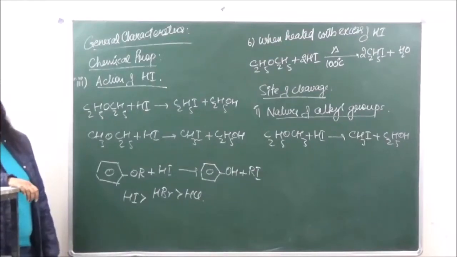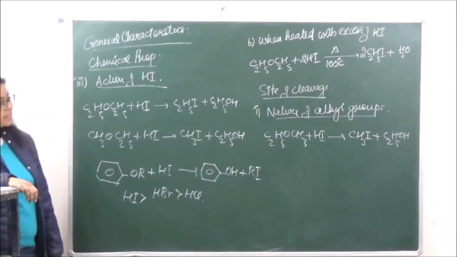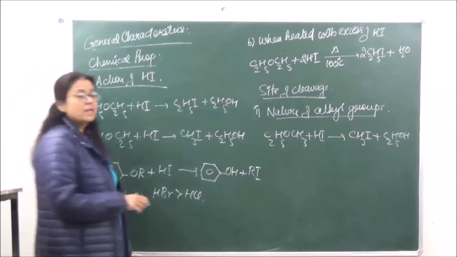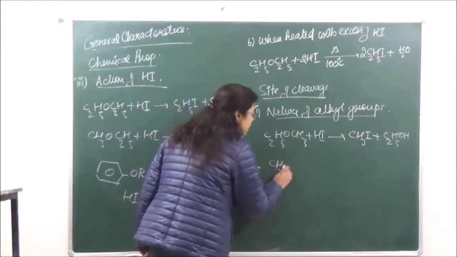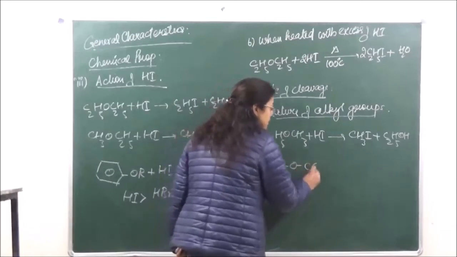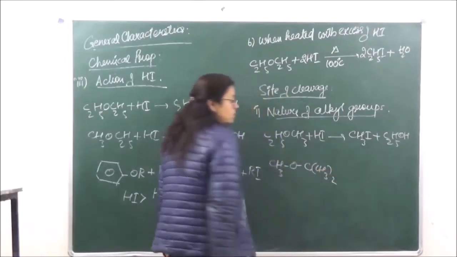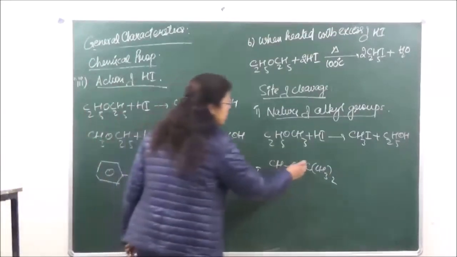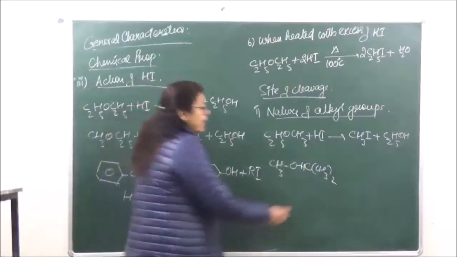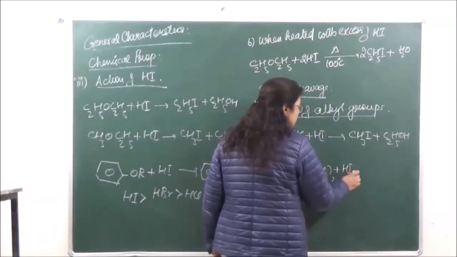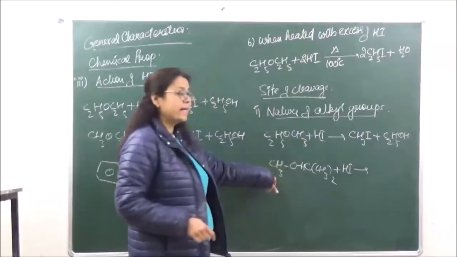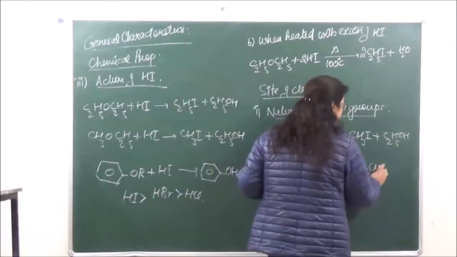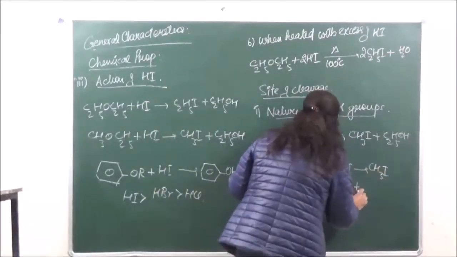Now, if you are taking a secondary ether, that is, a compound of the type with a H to complete the valency, and you react this with HI, we are going to get a secondary alcohol, and again the smaller group is going to stay with the iodine.